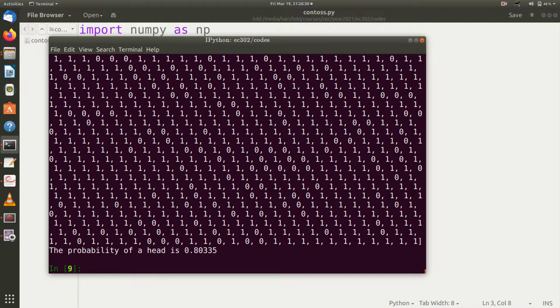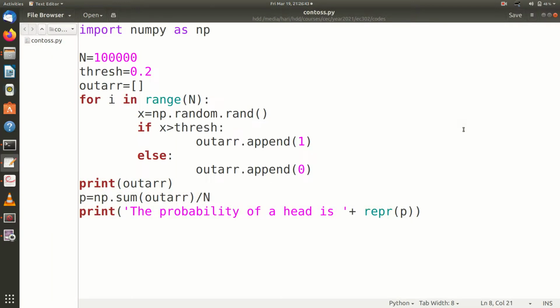Now it is a biased coin. It has a greater probability of a head than tail. Probability of a head is now 0.8 and probability of a tail is 0.2. So this is how I toss a coin. This coin tossing is also called a Bernoulli trial. Tossing the coin is a very important experiment in random processes.